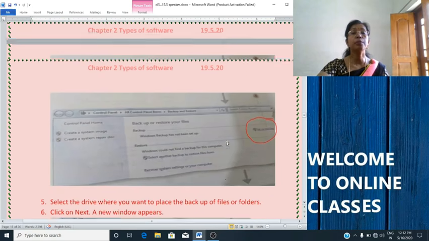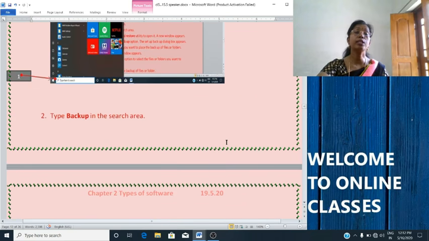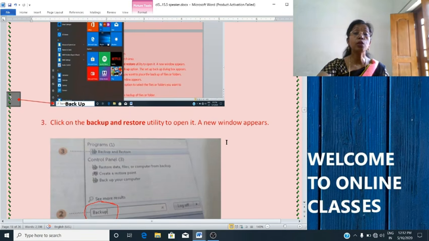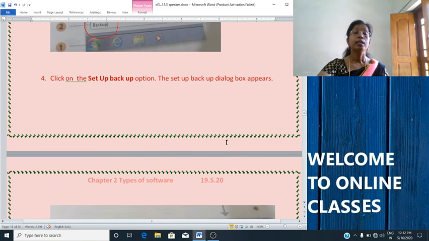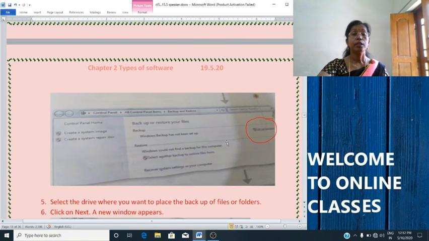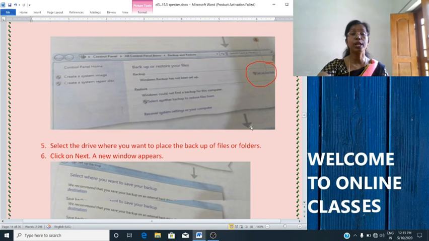The first step is, what is the first step? Click the start button. Then type backup in the search area. Then click on the backup and restore utility so that it will open. Then you will click on the backup option. Then you will click on setup backup option. Select the drive where you want to place the backup. Then click on next.